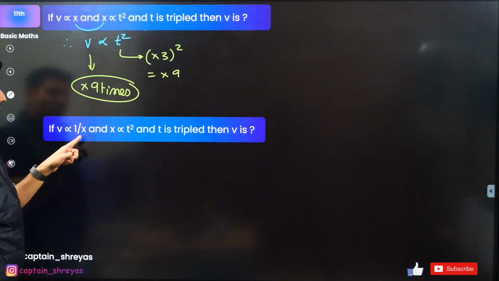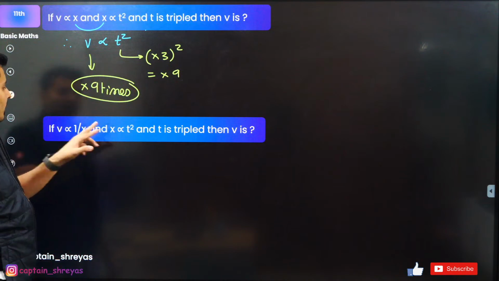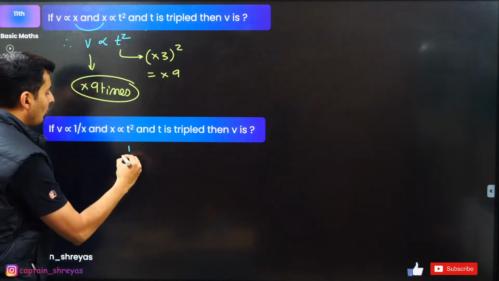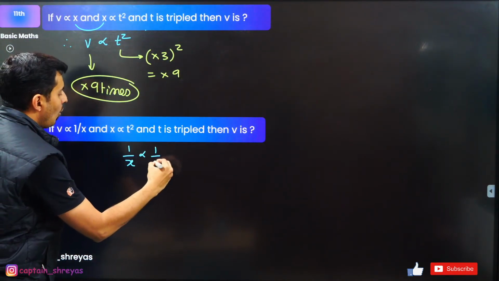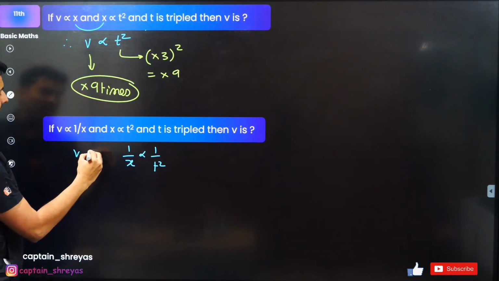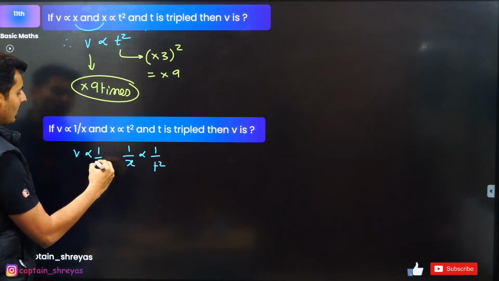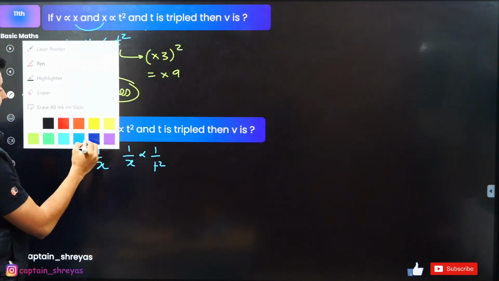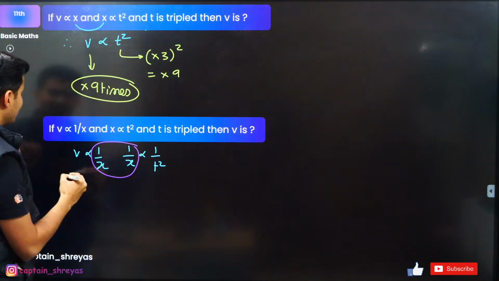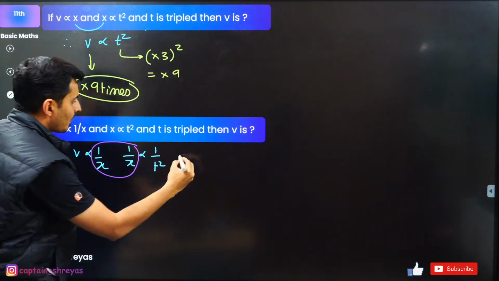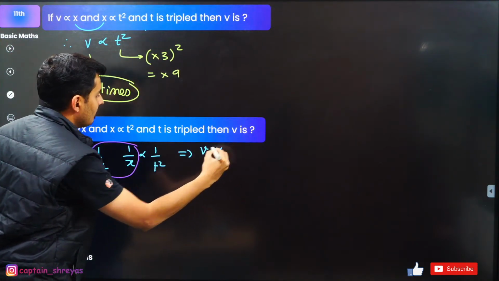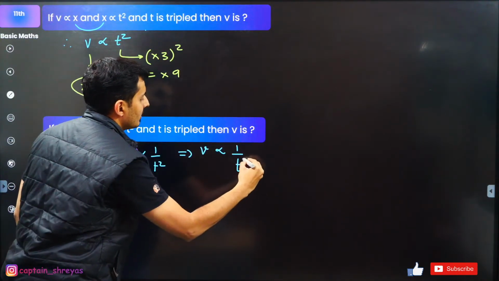V is inversely proportional to x. X is proportional to t square. So guys, from here you can see 1 by x is proportional to 1 by t square, and v is directly proportional to 1 by x. So you can see the common factor over here, which is nothing but 1 by x. Therefore, I can just say from here v is inversely proportional to just t square.